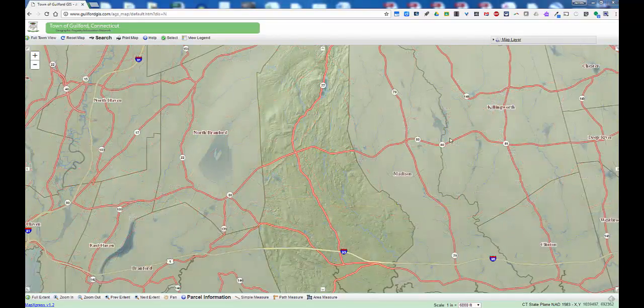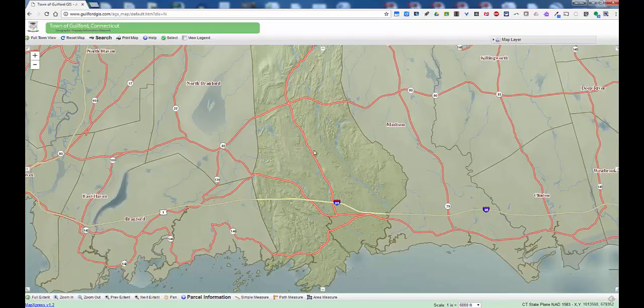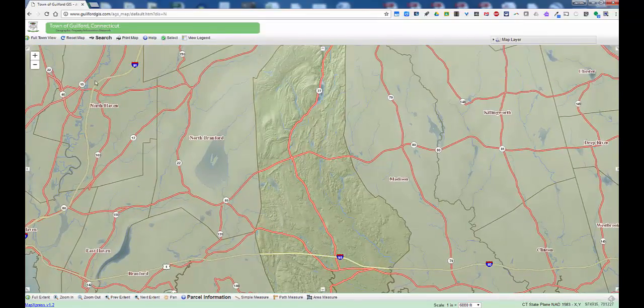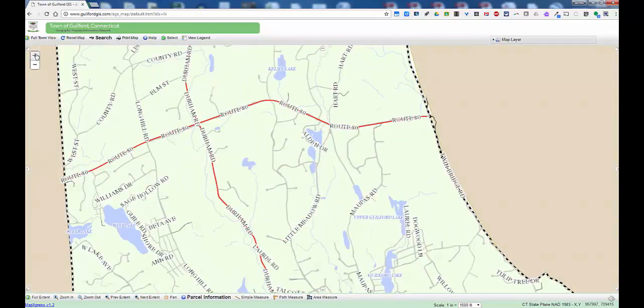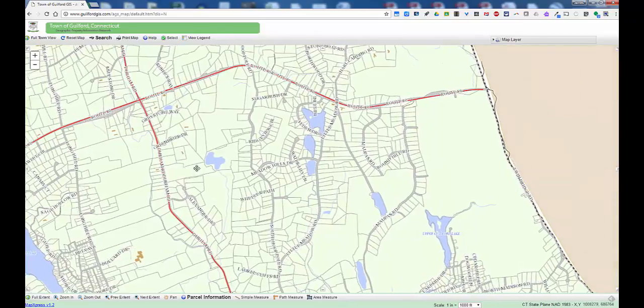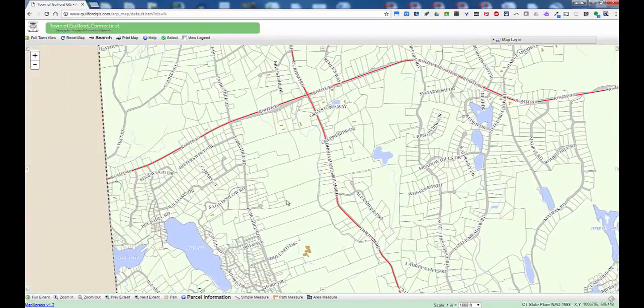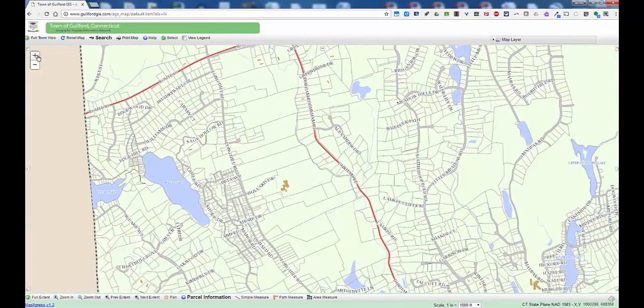Another navigation tool that you're going to want to use is the pan tool. It's on the bottom. It looks like a hand. If you click this, now if you hold your mouse down over the screen, you can reposition the map. This is very important for when you do zoom in. You might need to center the material. So if I want to move this over to the center, I can do that just by the pan command.